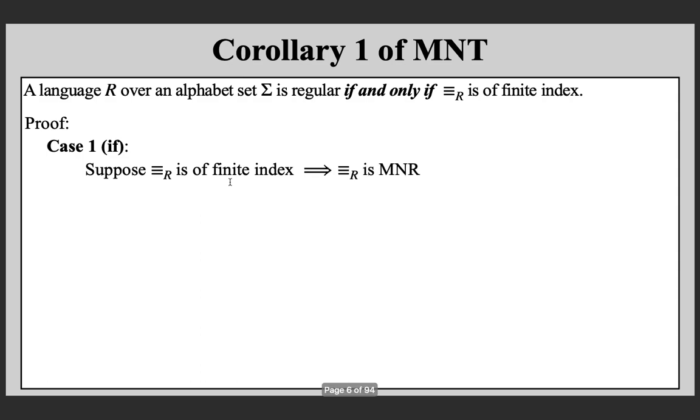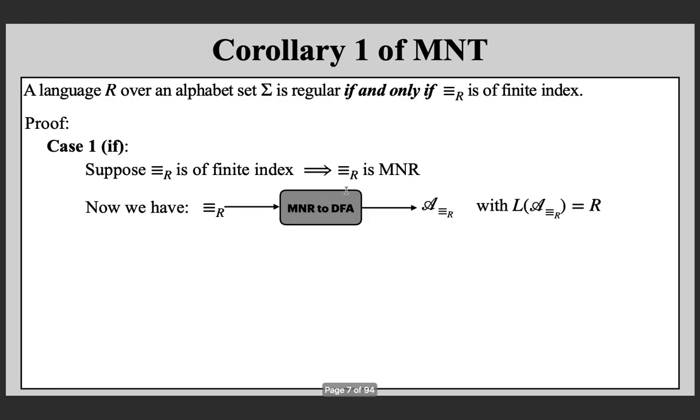So definitely this must be a Myhill-Nerode relation. So we can apply the construction that we discussed in lecture L23 to obtain a deterministic finite state automaton for this language. And since there exists a deterministic finite state automaton, the language must be regular. So we proved that if it is of finite index, the language is regular.